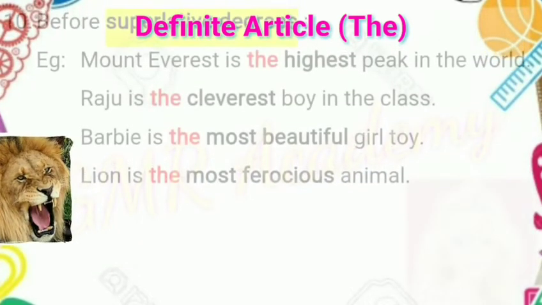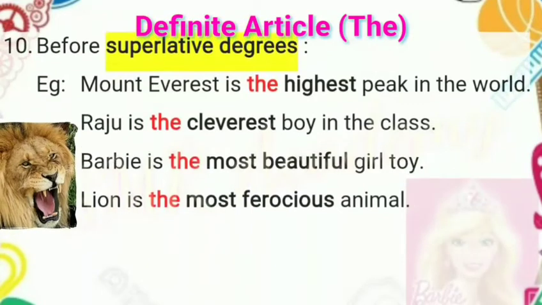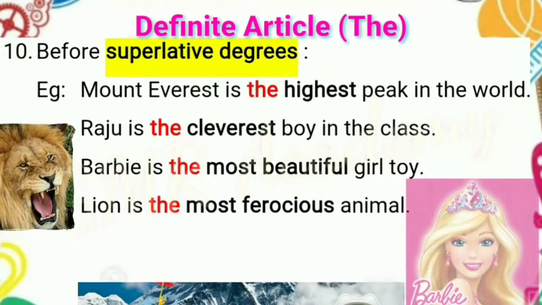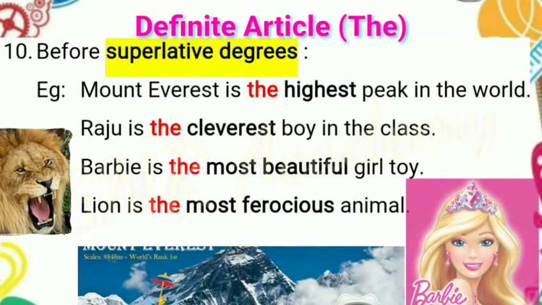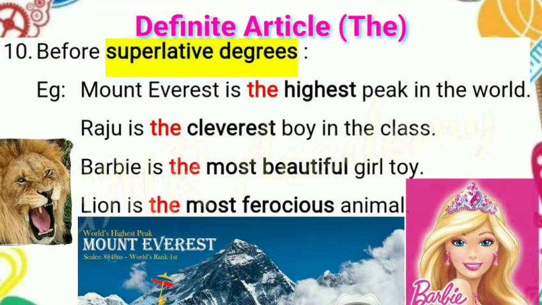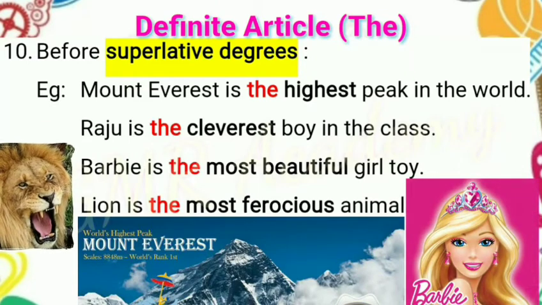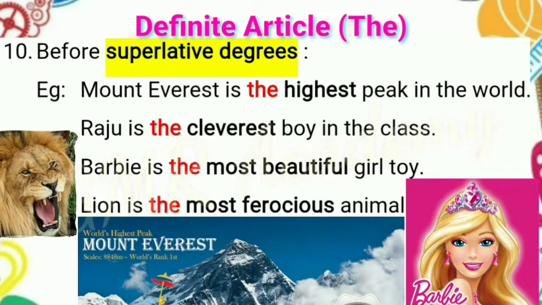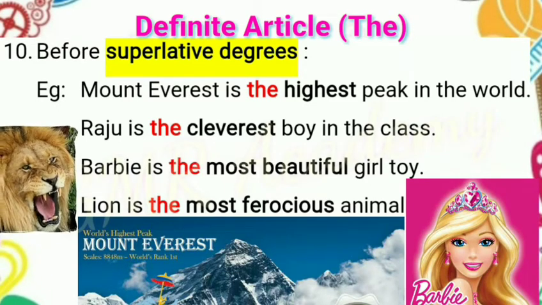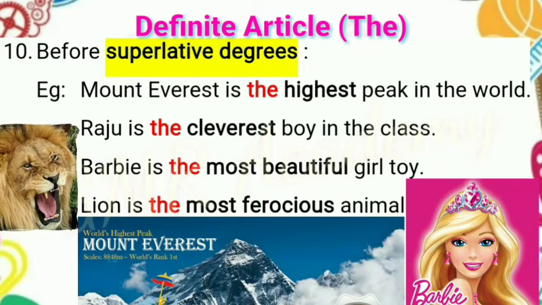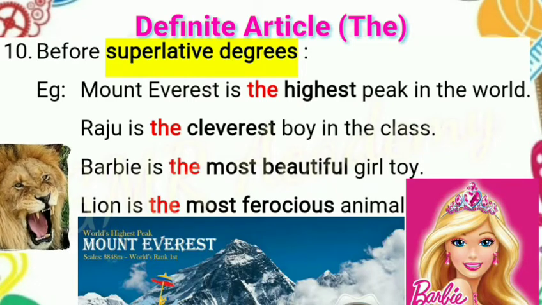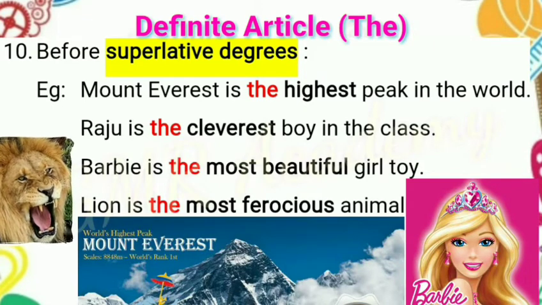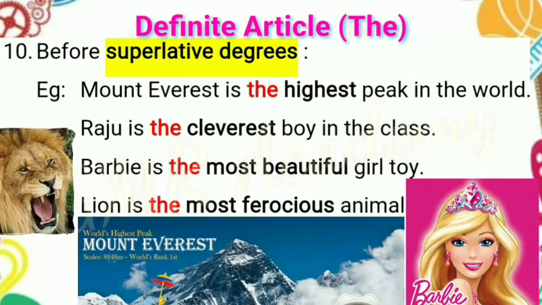Tenth point: before superlative degrees, we should use definite article the. Examples: Mount Everest is the highest peak in the world. Raju is the cleverest boy in the class. Bobby is the most beautiful girl. Lion is the most ferocious animal. Tallest, highest, bravest, biggest, these are all superlative degrees. We should use definite article the before these superlative degrees.